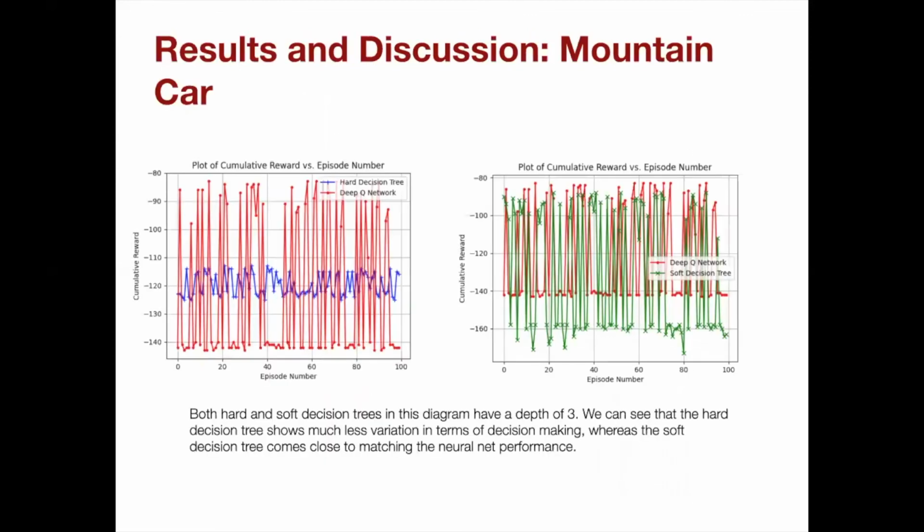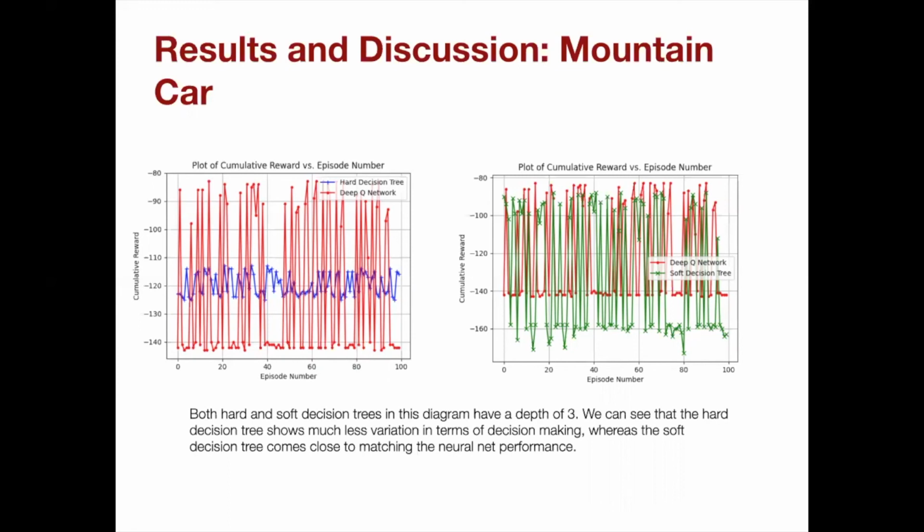The last analysis that we wish to show you is the statistical analysis. So the red colored curve is the cumulative reward versus episode number for the deep Q network. We simulated the mountain car for 100 separate episodes. We recorded all the cumulative rewards and then plotted it on a graph. So the red curve is for the deep Q network, blue one is for the hard decision tree, and green is for the soft decision tree. In this case, you can see that the hard decision tree is much more biased. It is much more rigid in terms of decision making. Compared to that, the soft decision tree has considerably more variance for the same tree depth.